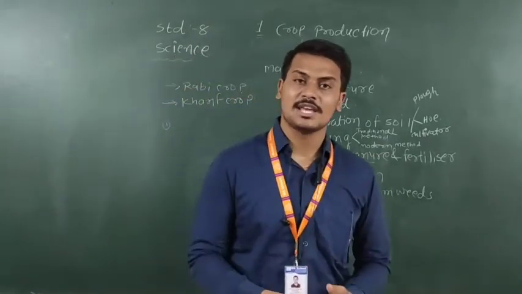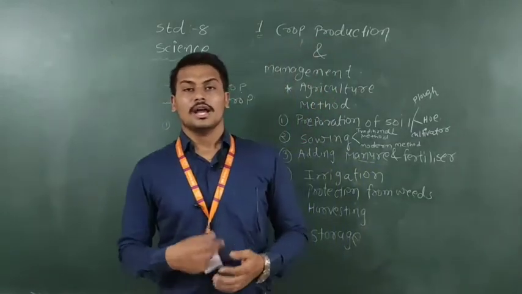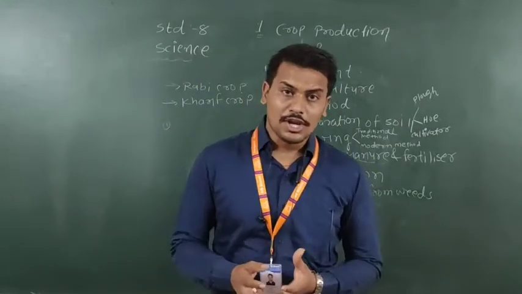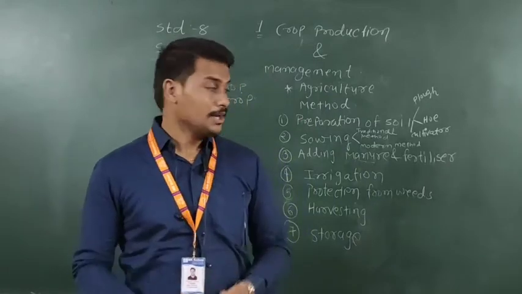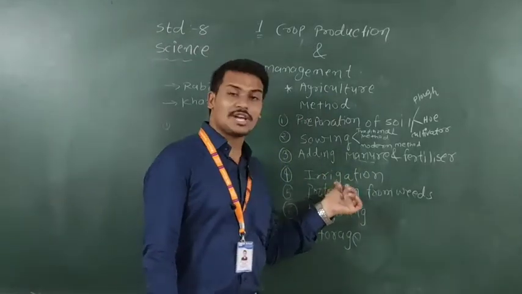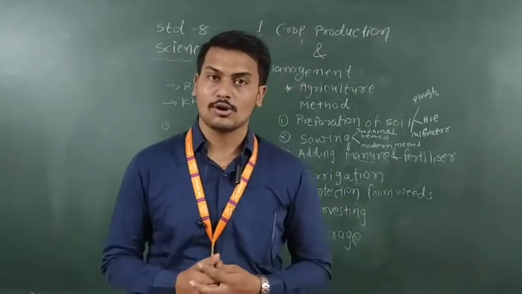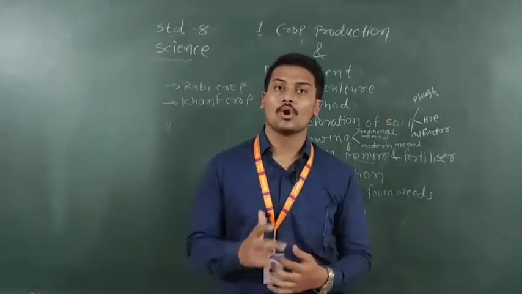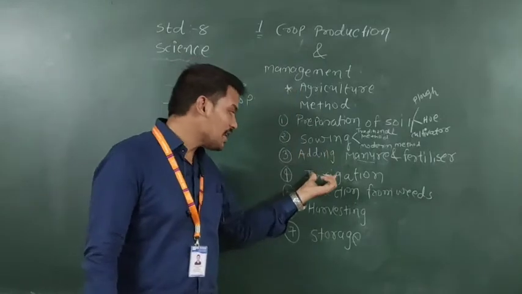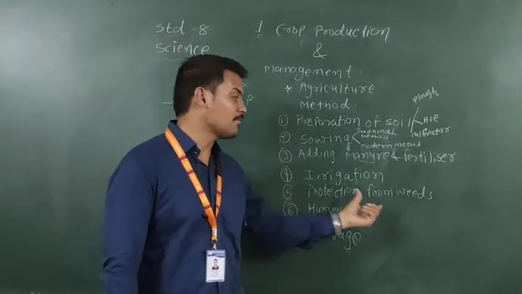Why is it necessary? Because fertilizer provides particular nutrients to the crop. Now irrigation is the process of supplying water to a particular crop, so the crop grows very rapidly. After irrigation, the next thing is protection from weeds.